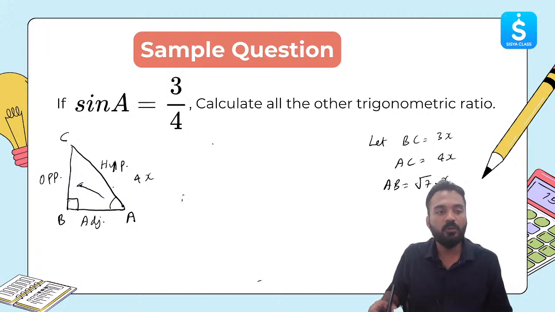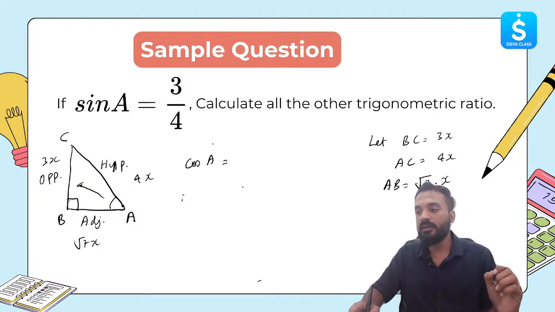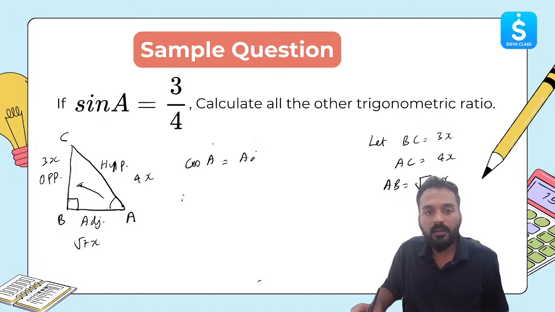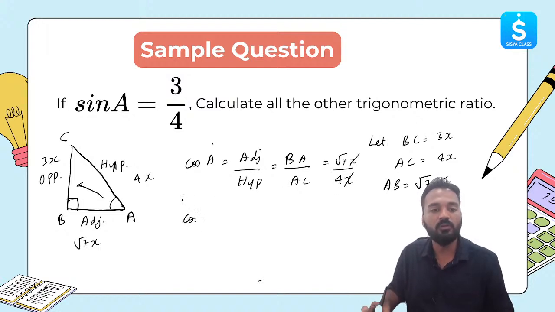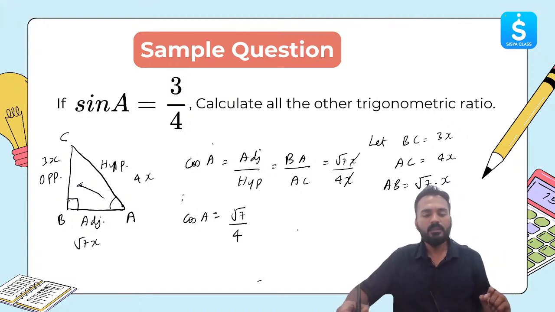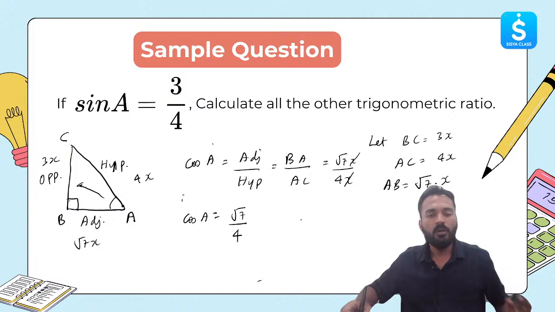This is 4x, it was given to us. Correct? This is 3x, it was given to us. This comes out to be root 7x. Now what will be cos A? Cos A will be adjacent by hypotenuse. So adjacent side is BA, hypotenuse is AC. So this will come out to be root 7x upon 4x. So x will get cancelled. The answer for cos A will be root 7 by 4. Clear? I hope all of us are on the same page.